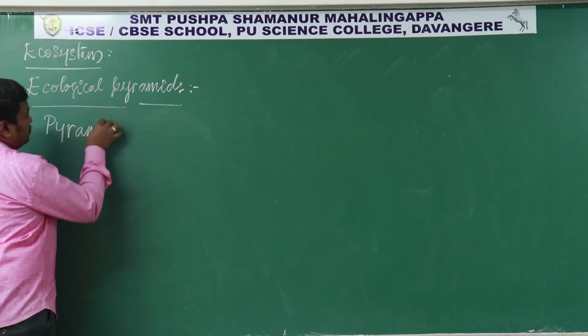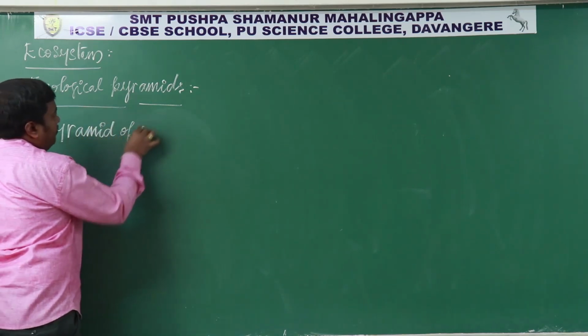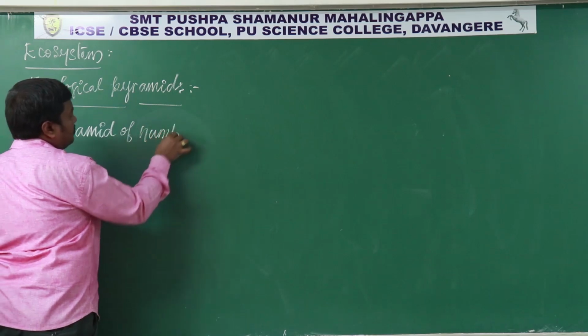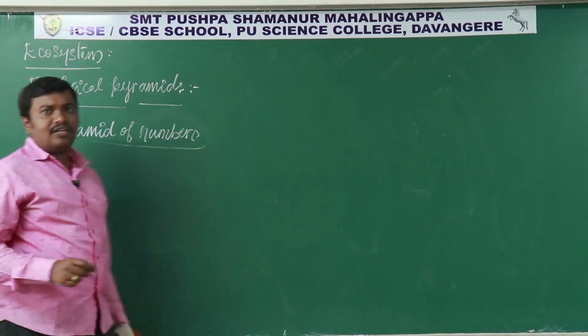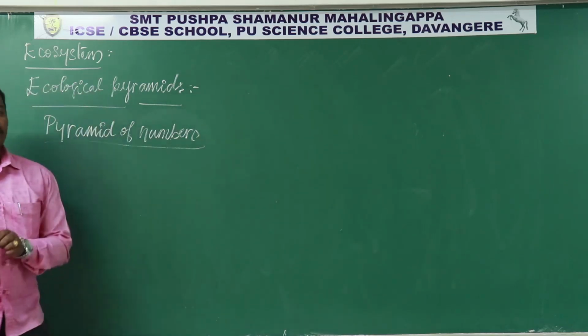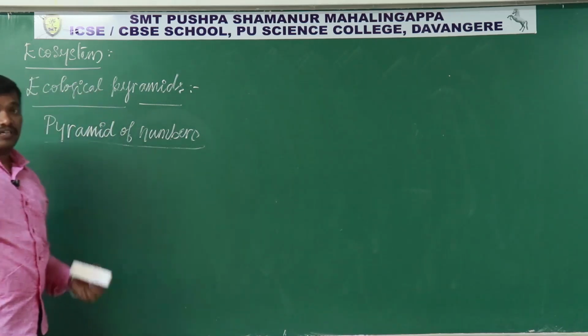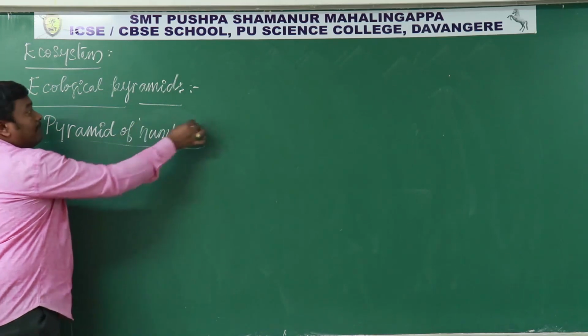Pyramid of numbers. It is a graphical representation of the relationship of the organisms in different trophic levels by considering their number.